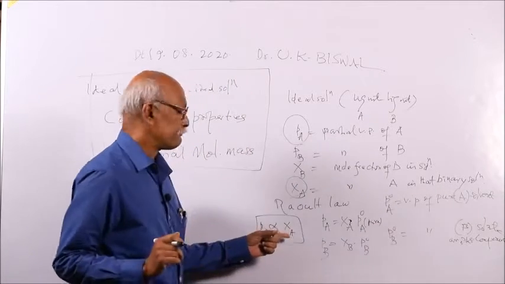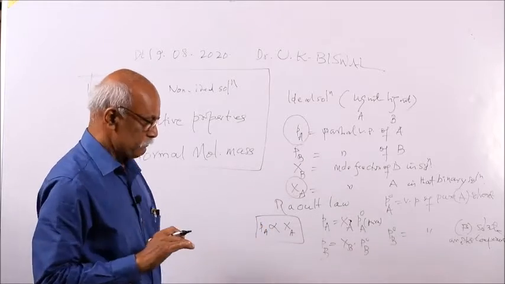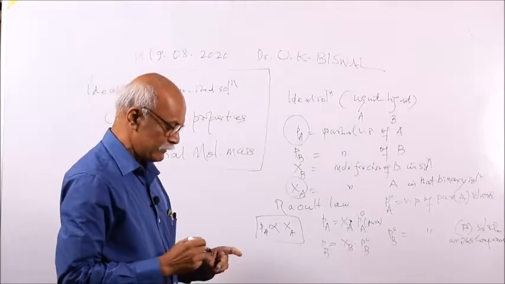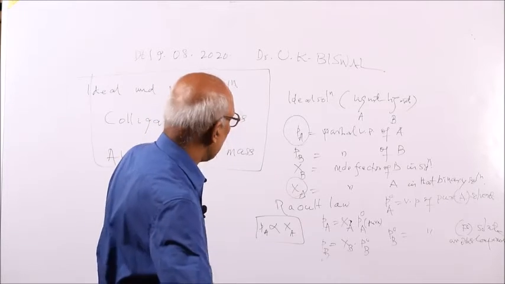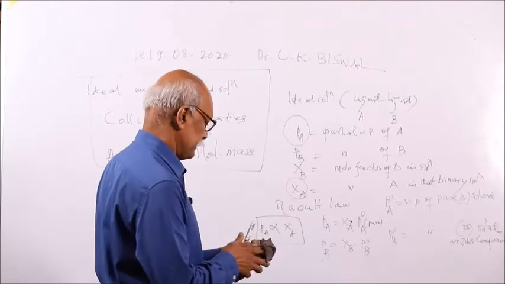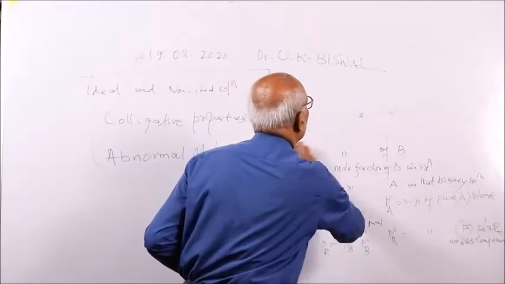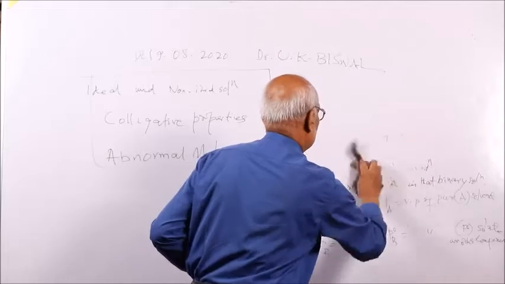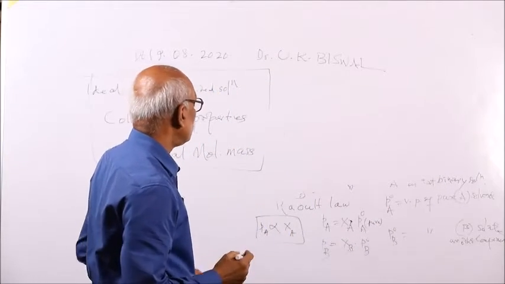The more component A there is, the more its vapor pressure. Vapor pressure means the escaping tendency of the solute or solvent from its outermost surface. So PA is equal to XA.